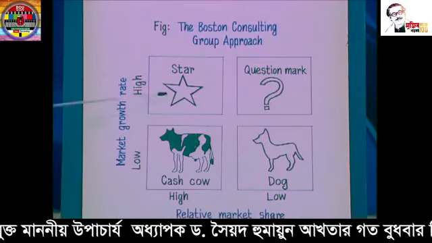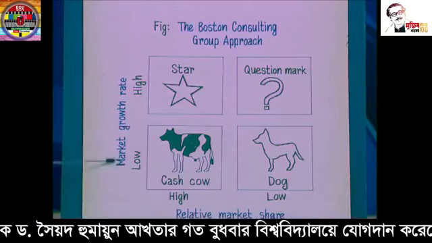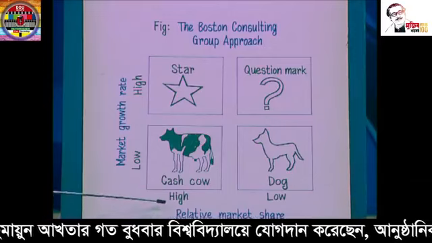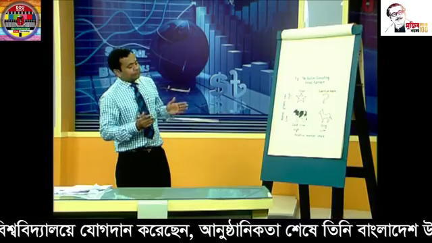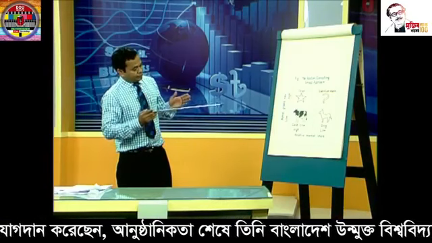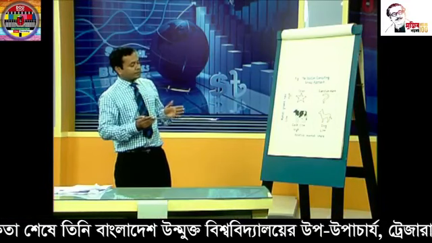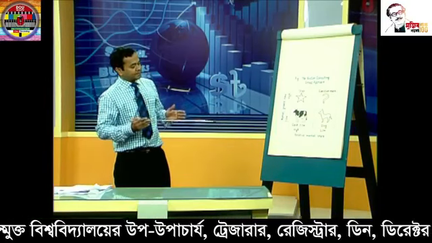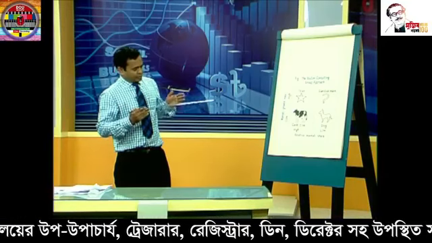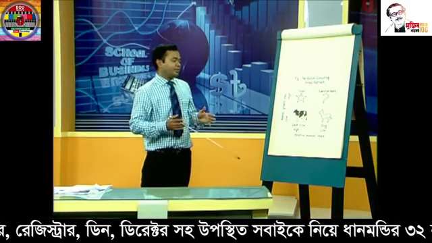Dear learners, in this figure we can see that stars have a high market growth rate and high relative market share. This company invests more money to sustain in a competitive market, because whenever a company is a star, it has to face lots of competition and lots of new competitors, and to sustain in the existing market the company has to invest more money.